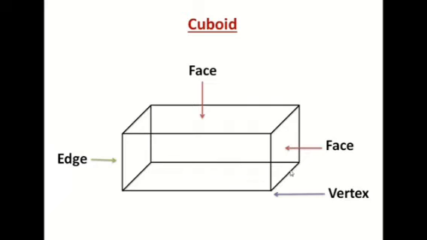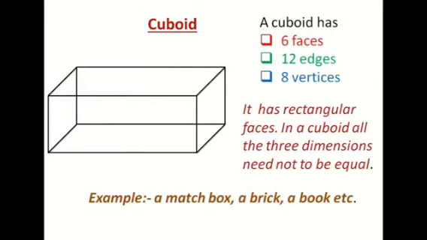So 1, 2, 3, 4, 5, 6, 7, 8. So we can say that a cuboid has 6 faces, 12 edges and 8 vertices. It has rectangular faces. So in a cuboid, all the 3 dimensions need not be equal. Yes? And some examples of cuboid are a matchbox, a brick, a book, an almirah. All these are examples of cuboid.